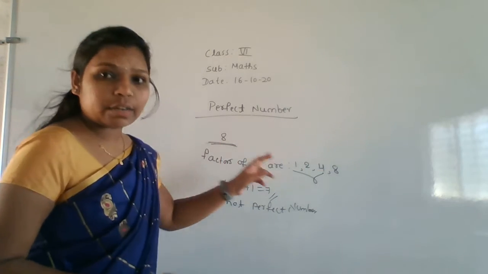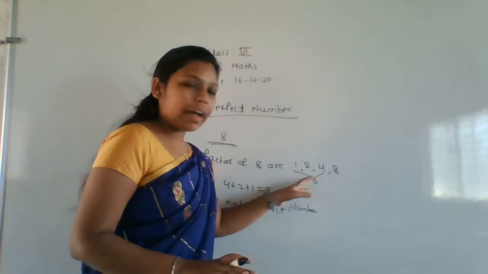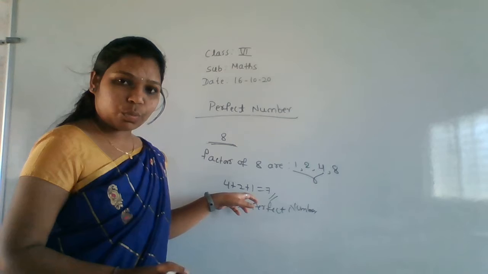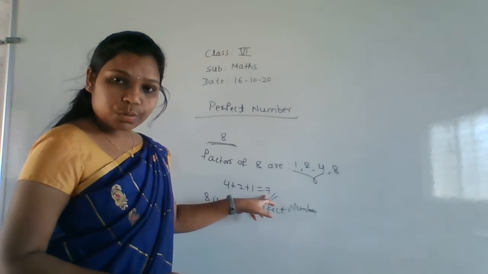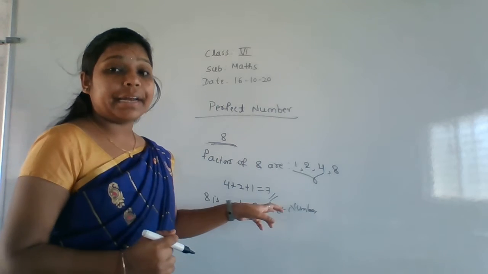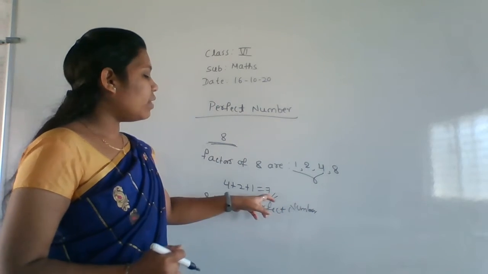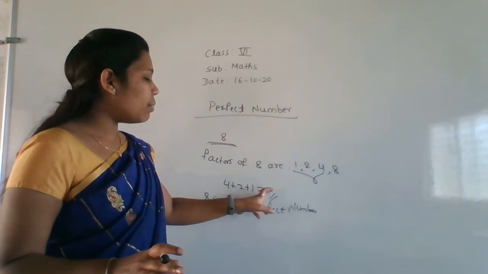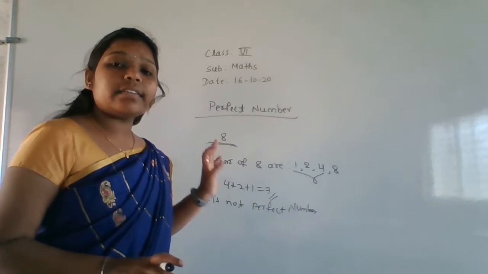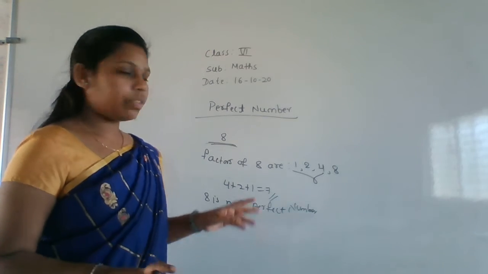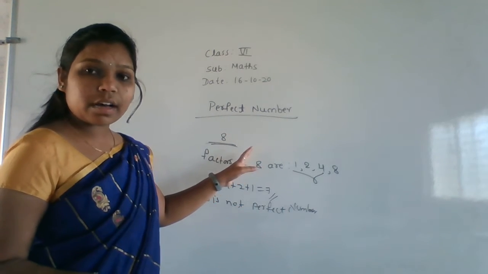That means that number isn't considered here. Other factors you have to consider, and add all the values: 4 plus 2 plus 1, that is equal to 7 here. We didn't get the 8 value. We have to get 8, the same number we want here. Otherwise, it's not a perfect number. If we got the same number here, 8 only, then it is a perfect number. Otherwise, it's not a perfect number. Getting the definition of perfect number here?